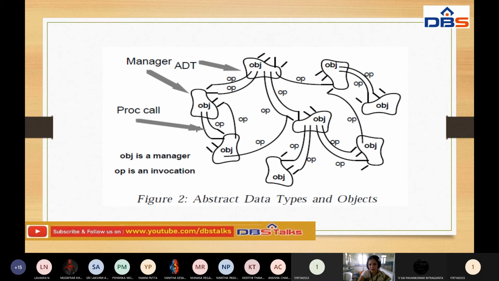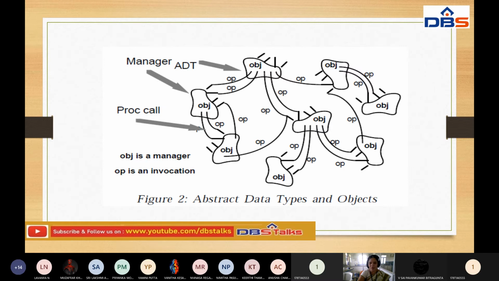This is the internal architecture of this particular style. We have a collection of objects, and the objects are all under the control of the object manager. Each object is going to communicate together with the help of operations by performing process calls.